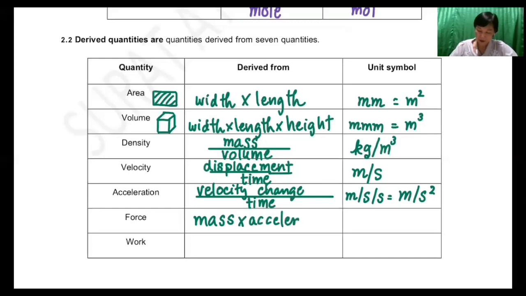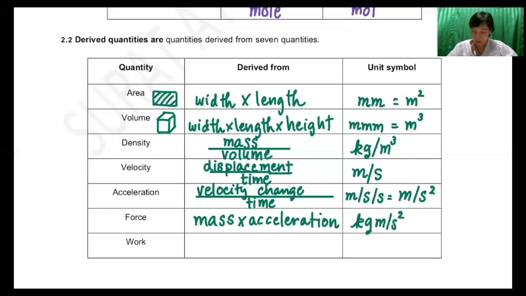The unit of force is the unit of mass, kilogram, followed with the unit of acceleration, so kilogram meter per second square.